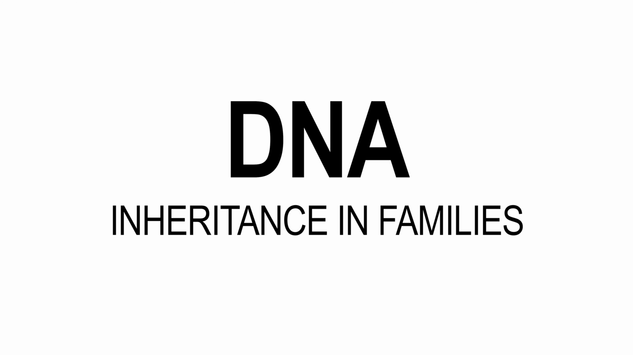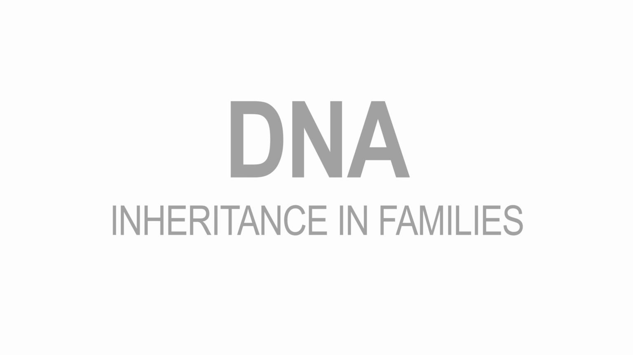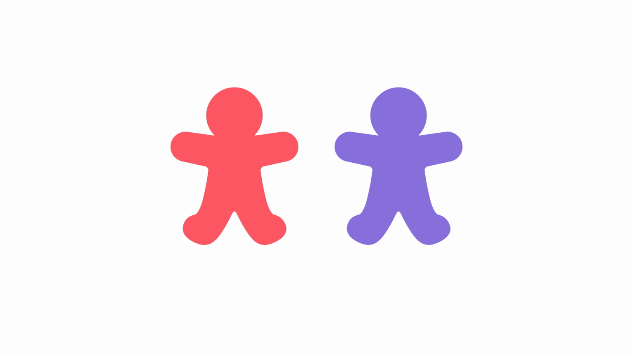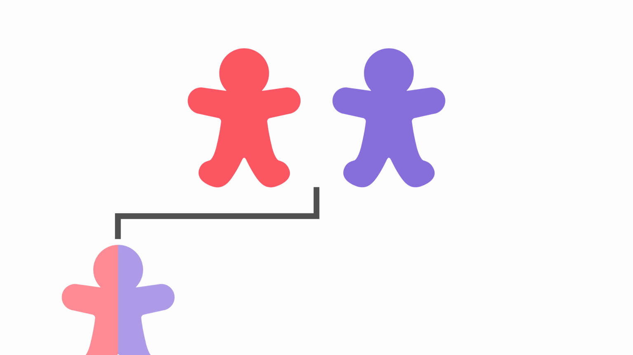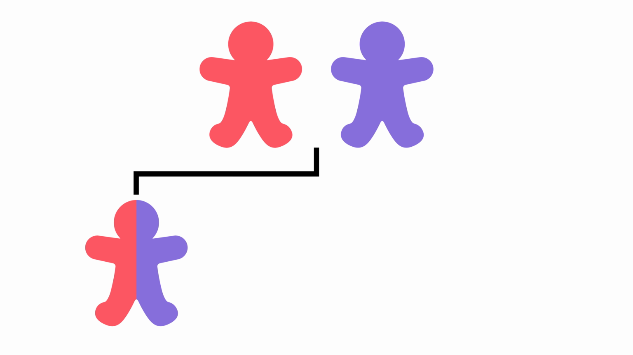Let's have a look at DNA inheritance in families. We inherit our DNA from our parents. So we get half our DNA from our mom and half our DNA from our dad. So here we have a mom and a dad, and they're going to have a child that they're each going to give half their DNA to. This half comes from mom, and that half comes from dad.